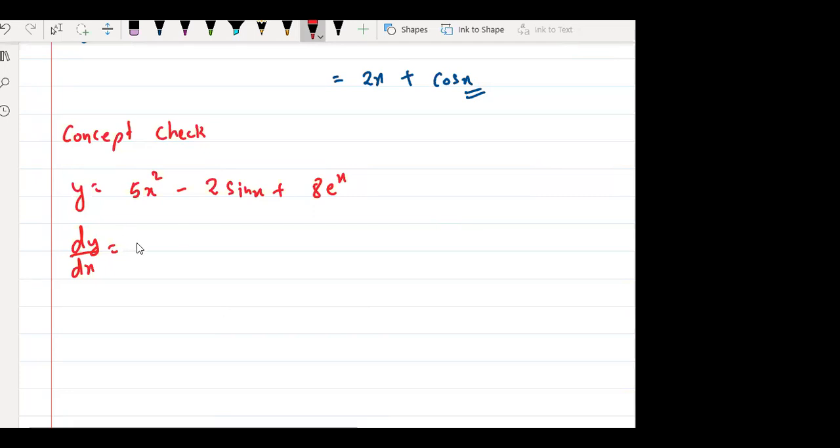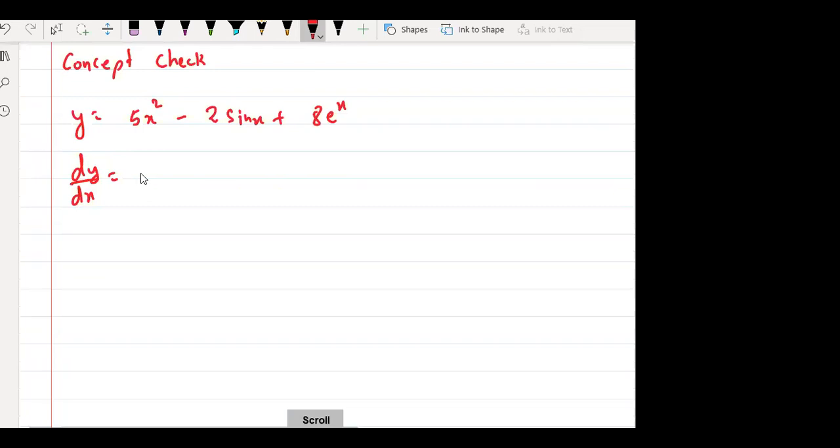So according to this, I can say dy by dx is basically the differentiation of 5x square by dx. Which sign? Minus, then the differentiation of 2 sin x by dx. Which sign next? Plus. Then the differentiation of 8 e power x by dx. Only if the functions are added or subtracted. Anyone have any doubt in this?